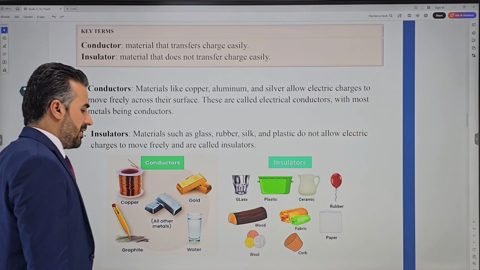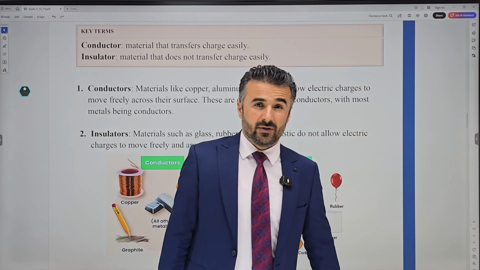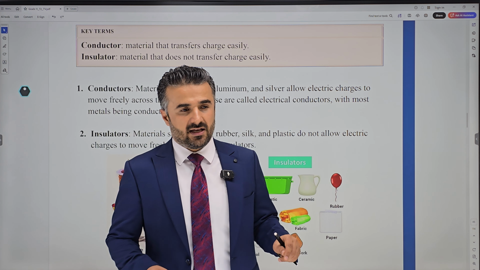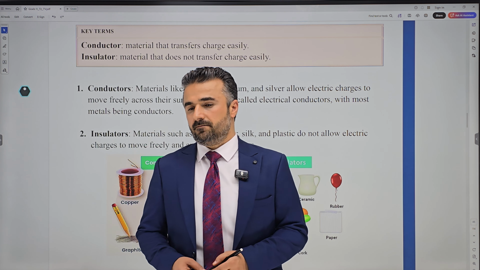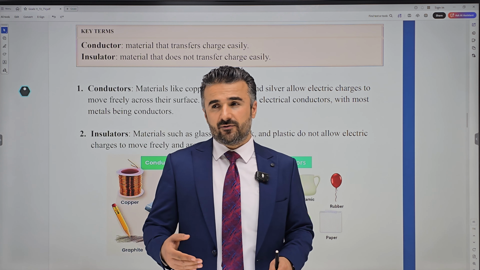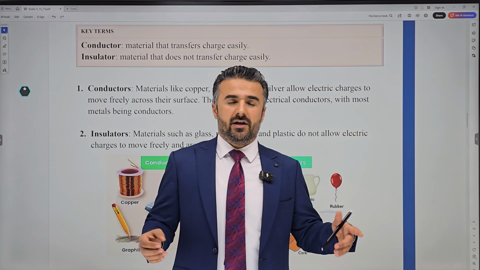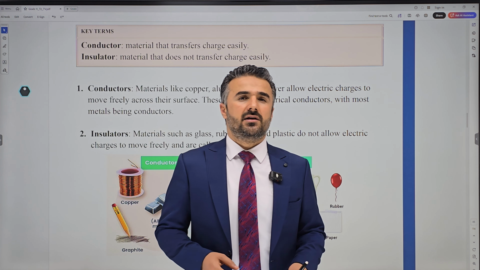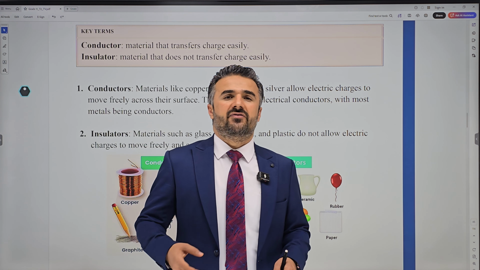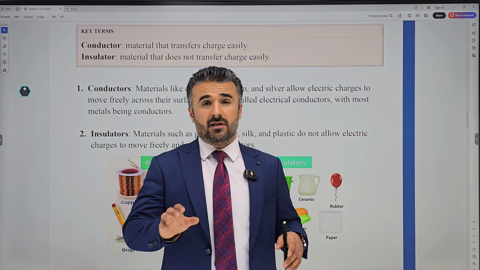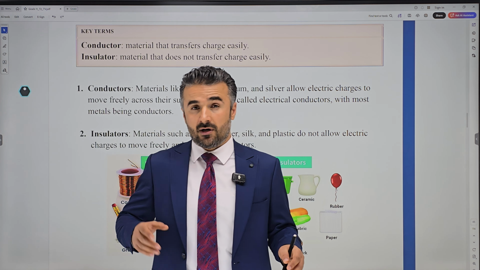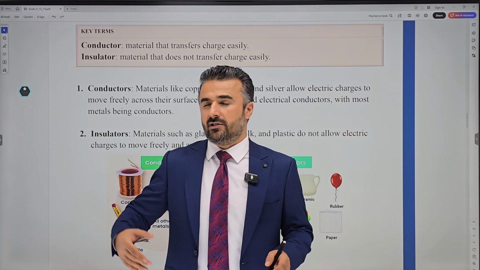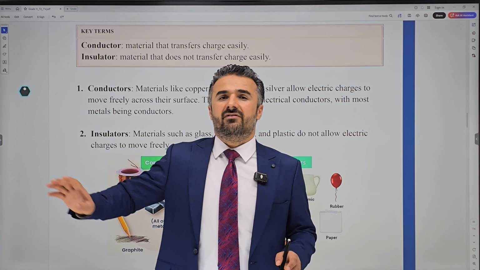What is the difference between a conductor and an insulator? A conductor is a material that can transfer electrical charges easily. For example, a globe, of course you have to connect that with a wire, because inside a wire there's a metal that is a conductor. Why do conductors allow and transfer electrical charges easily? Because they have a lot of free electrons.